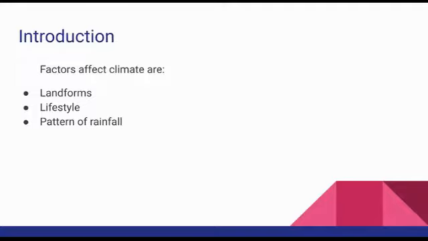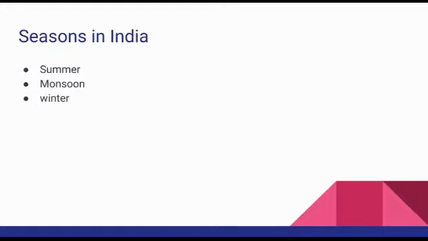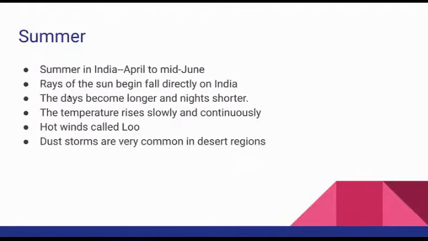So different landforms affect the climate, their lifestyle changes, and the pattern of rainfall also changes. According to that, it affects the country. All these things happen in India; that is the speciality of India. According to that, there are three main seasons in India. Which are the three main seasons? We have summer, monsoon, and winter. One by one we can study them.